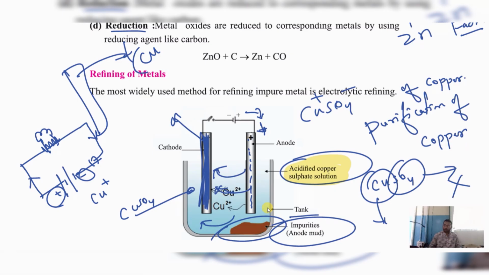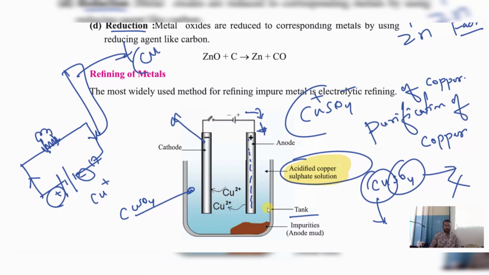Understood? From the copper sulfate solution CuSO4, Cu will come and deposit here. Can you see this arrow mark here? It is shown here. Cu2+. Understood? Cu will come and deposit here. Sulfate will settle down in this solution, in one of the corners. From that we remove that impurity. Yes. Understood. The pure substance comes and attracts here.